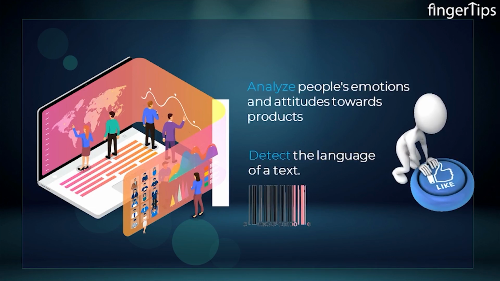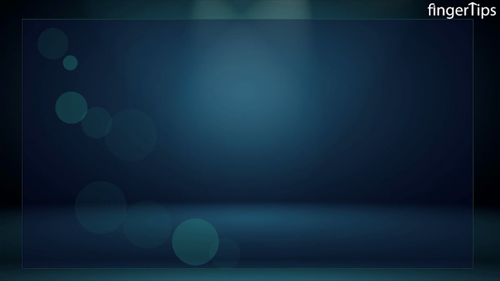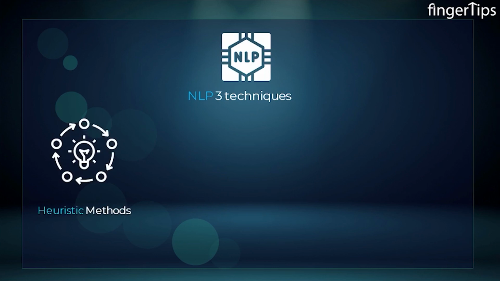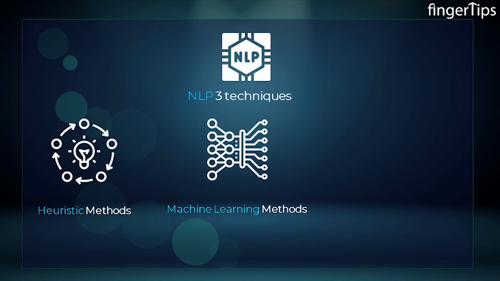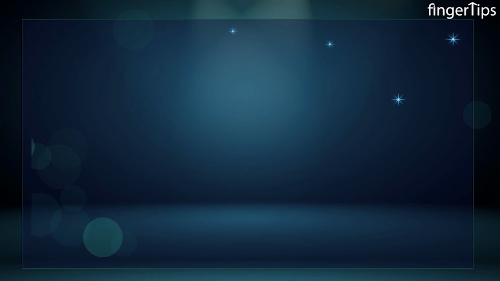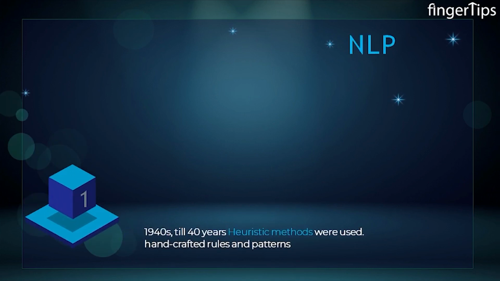So guys, whatever we have achieved in NLP is done by using mainly three techniques, which are heuristic methods, machine learning based methods, and deep learning based methods. NLP started in around the 1940s. Till the 90s, meaning for around 40 years, heuristic methods were used. These methods rely on rule-based approaches or handcrafted rules and patterns to extract information from text data.